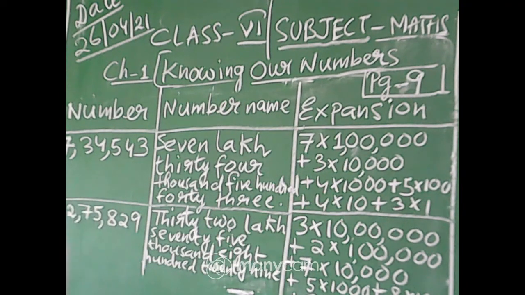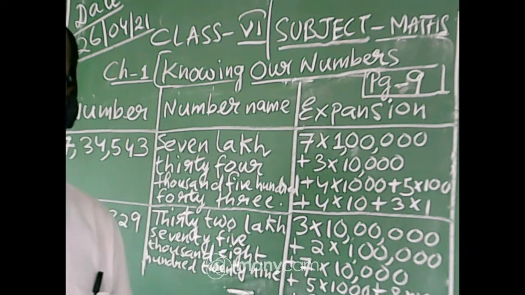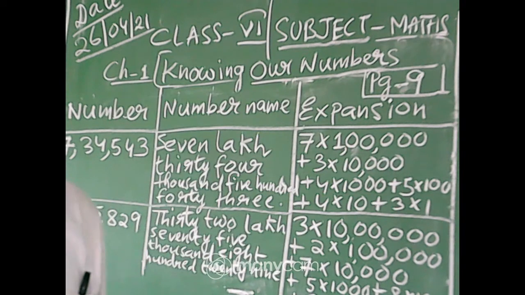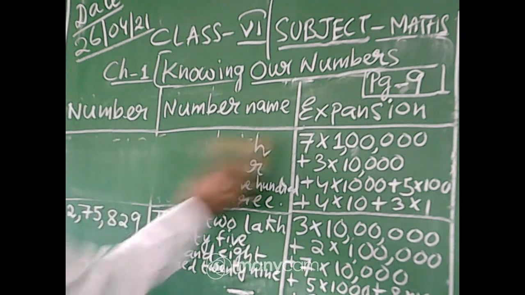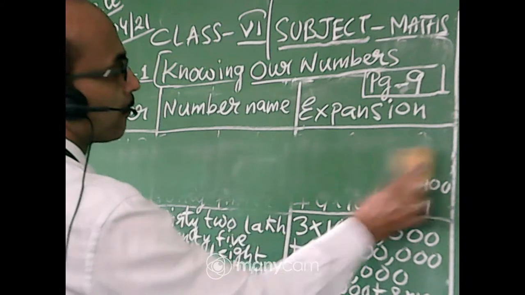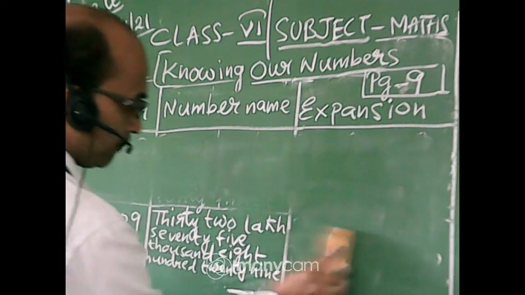Now we will do the second table, the last table from page number 9. So I will rub the board now.